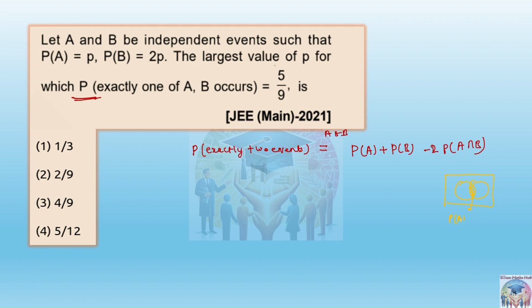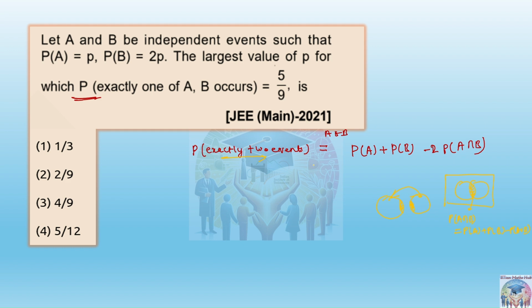In terms of probability, this intersection portion can be represented by probability of A union B. But we need exactly one of the events, so out of A we first remove the common portion, similarly out of B we remove the common portion, and then we add them. That is when exactly one event is occurring at a time. Getting this point?